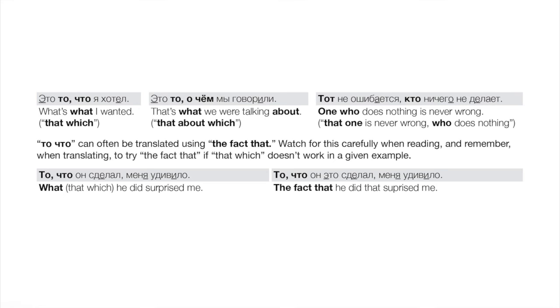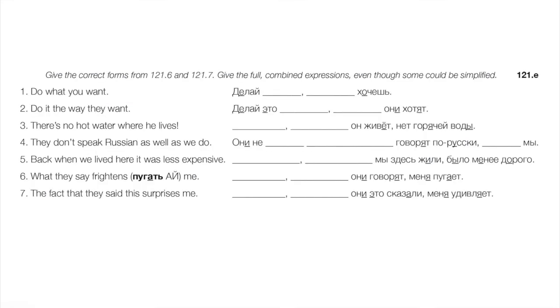All right, let's fill in a few blanks. Number one, do what you want. There are two blanks here for most of these, and that means that we have space to fill in the combined expression, with both the demonstrative and its question word. But then again, we could simply use the question word to give a simpler version. Делай то, что хочешь. Do that which you want. Or simply делай что хочешь. Number two, do it the way they want. Делай это так, как они хотят. A shorter version would be делай это как они хотят.